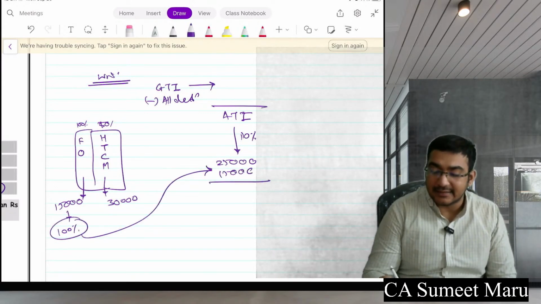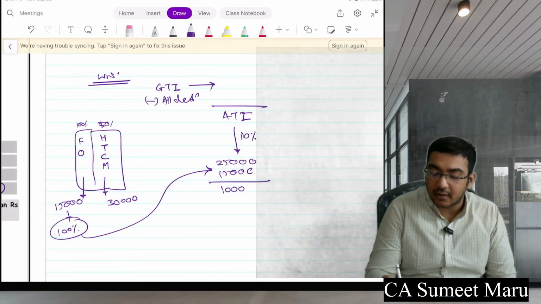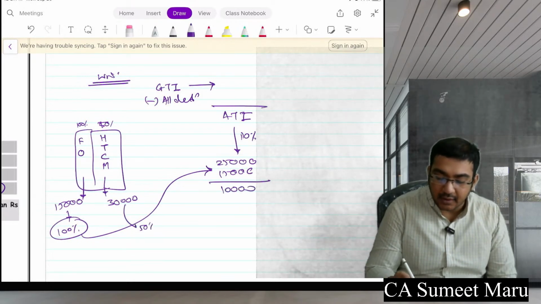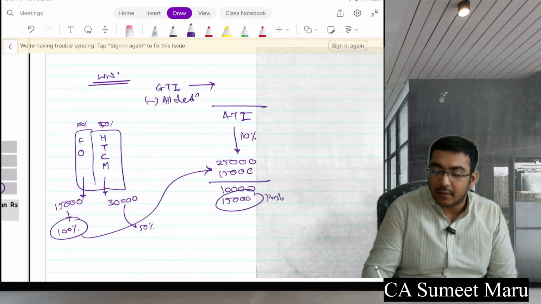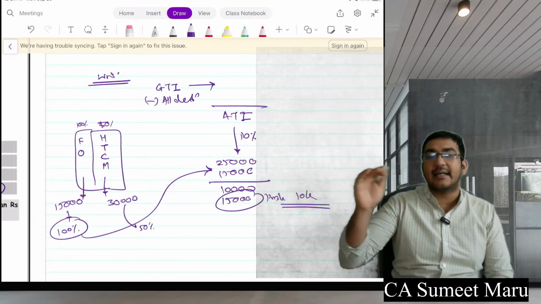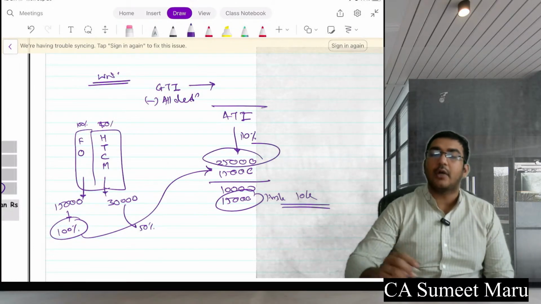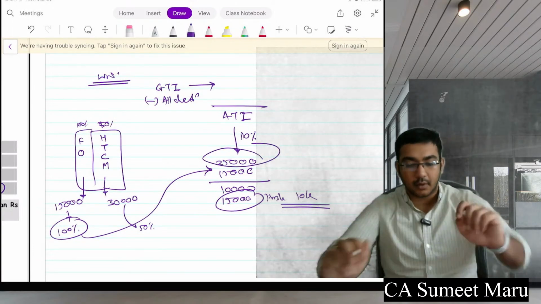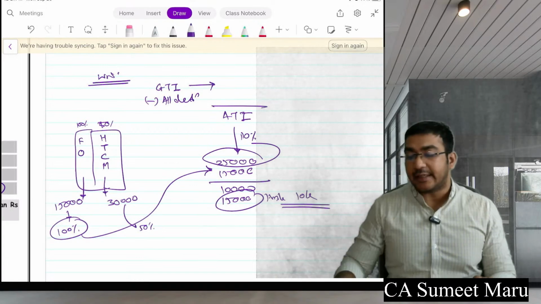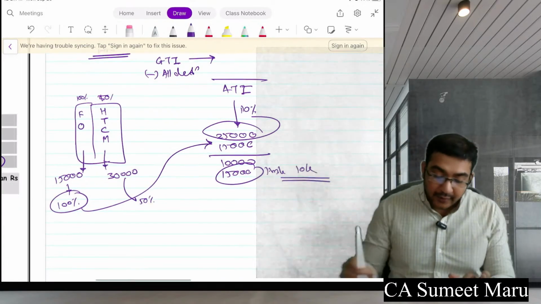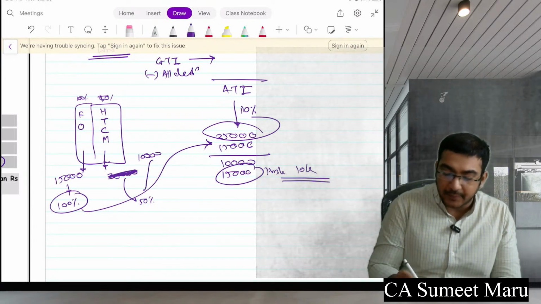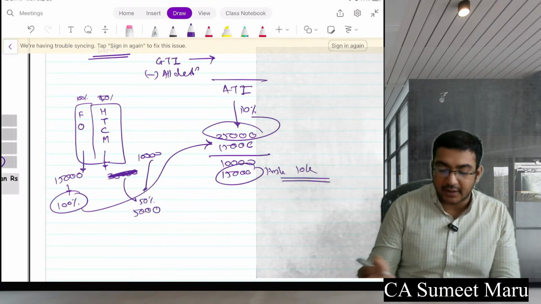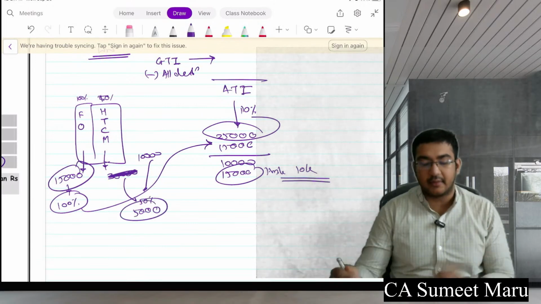Is there still balance in your limit? Yes. Iska kitna hota hai 50%? 15,000, but limited to 10,000 only, because that's the highest ceiling. So you will get how much? Total 25,000 as a deduction. Okay, so this has to be done very carefully, guys. Okay, for example, other than instead of this, say it was 10, so 50% will be only 5,000. So my deduction was 15 plus 5, that is 20.